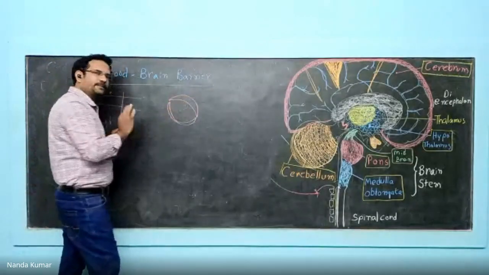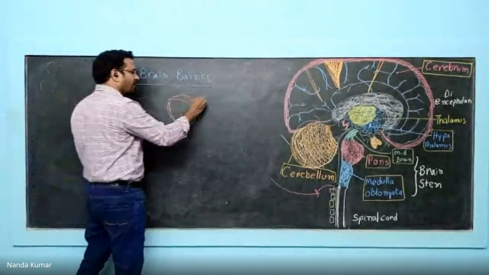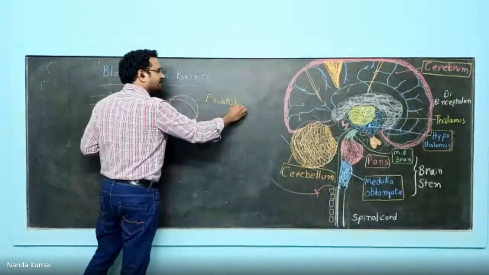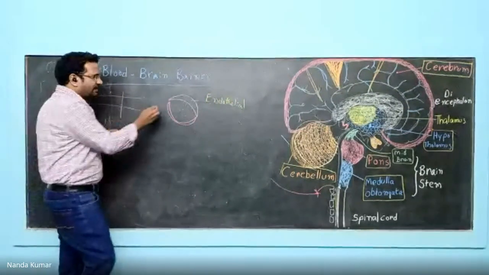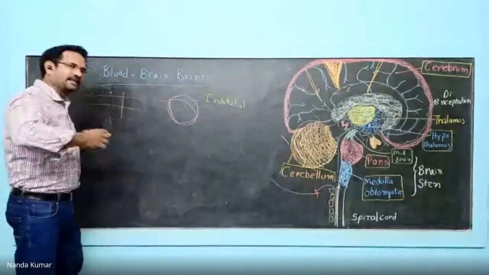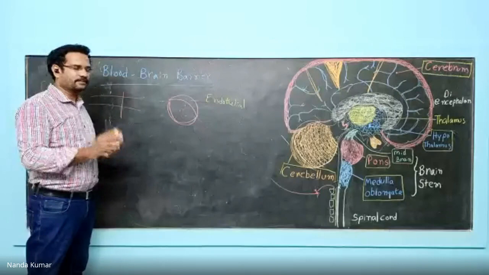These are the endothelial cells. Now, if you see, there are certain gaps in these endothelial cells through which the plasma can leak out. So this is what is there in normal blood vasculature.